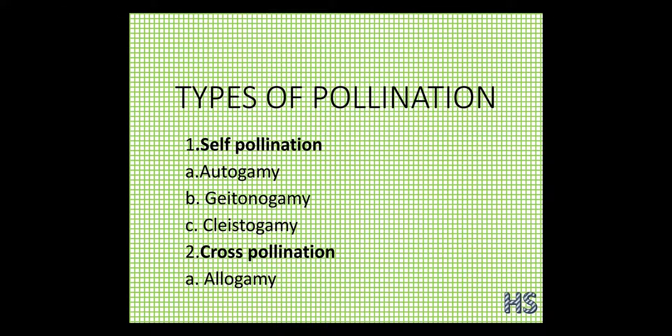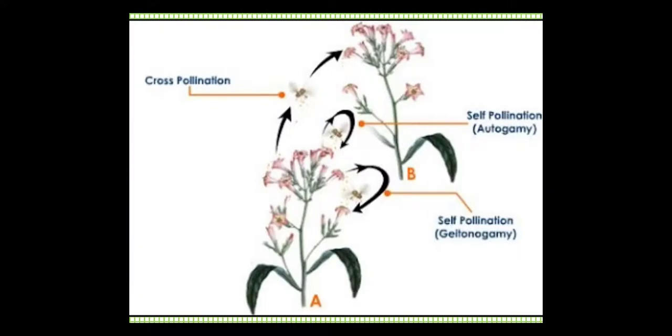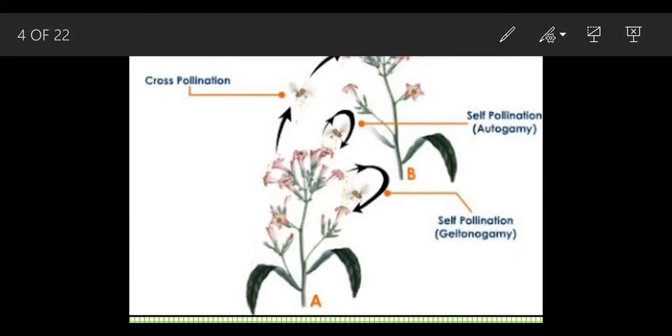Let's understand with the help of a diagram. See, this is autogamy. Autogamy means this part has male and female parts both.